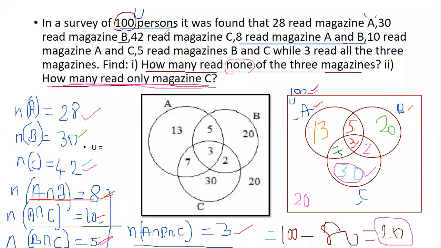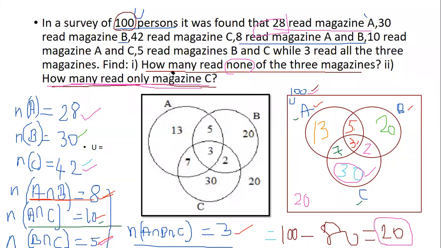In a survey of 100, it was found that 28 read magazine A, 30 read magazine B. You see a comma here, so you have to pause, which means this is one information. 28 people will read magazine A. Sometimes what you will get confused is you will leave out this 28 and you will take 30. Okay, 30 people are reading magazine A, you will consider, which is wrong. So you have to read the question very clearly and then understand the question better.